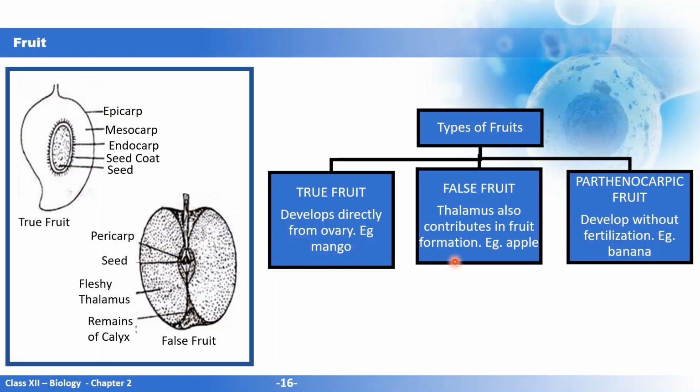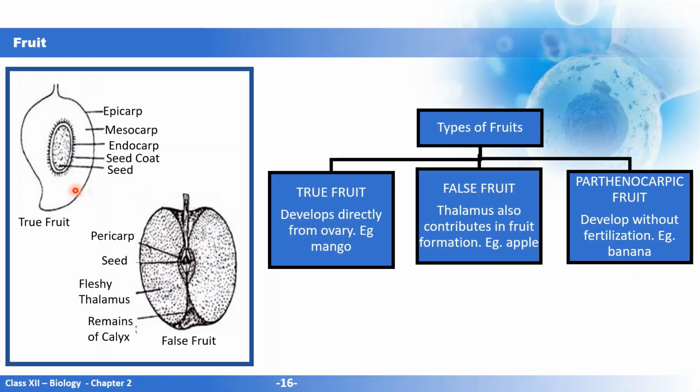But if other parts, for example the thalamus, also contribute in fruit formation, because usually all the other parts of the flower fall off, but if even the thalamus is taking part in fruit formation, it is known as false fruit, for example the apple. And some fruits do develop without fertilization. An example is banana.